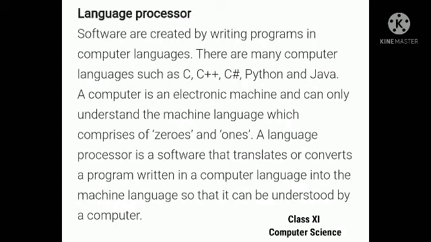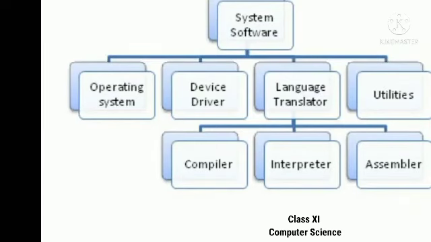Next we will see what is a language processor or language translator. Language processor is a software that translates or converts a program written in one language to the language that can be understood by a computer. We are going to see the types of language processors. We are going to see what is a compiler, what is an assembler, what is an interpreter. These are the language processors. You can see in the picture the language translators are divided into compiler, interpreter and assembler. We are going to see each of the terms compiler, interpreter and assembler. Okay, let us start.